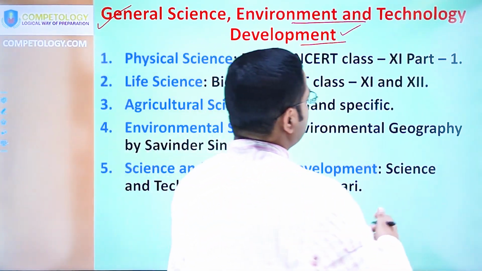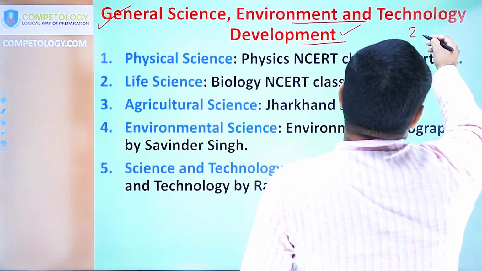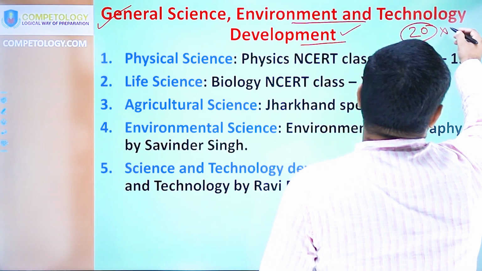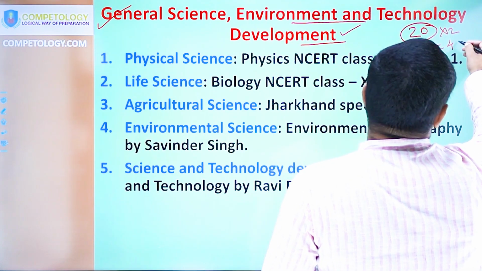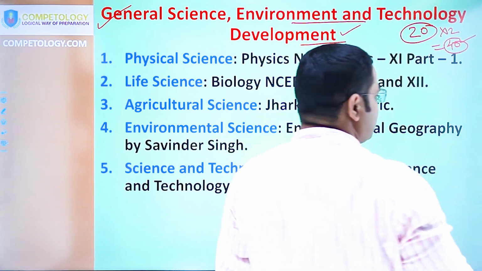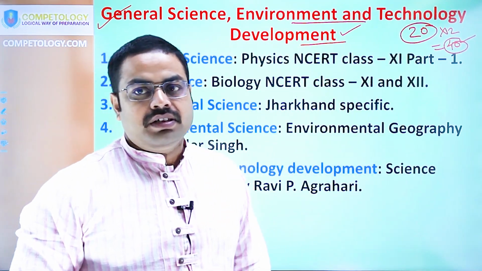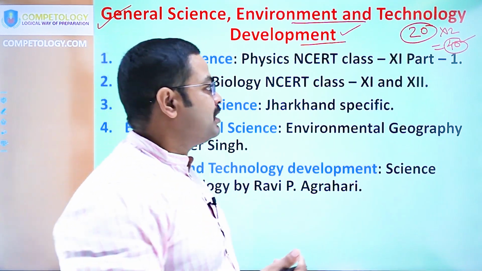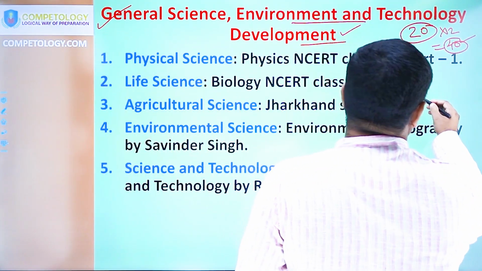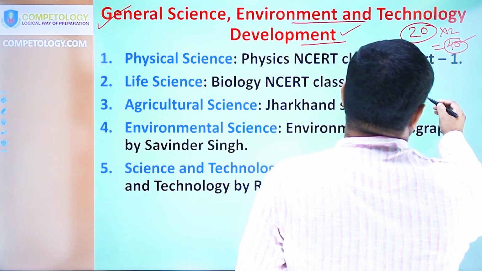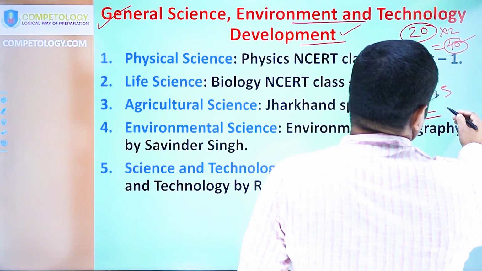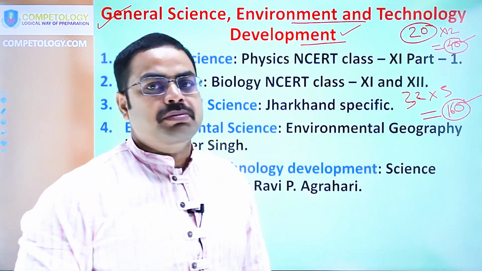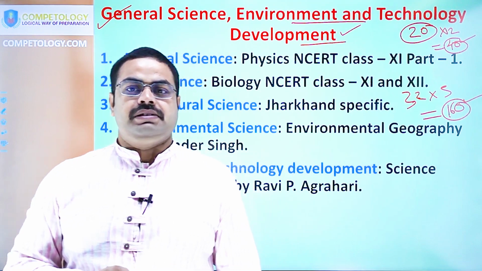And here the questions are divided section wise, and section A, the first section, will be of 20 questions of 2 marks each, that will fetch you 40 marks if you answer all the questions correctly, which is a bit difficult. And thereafter the questions will be of 32 marks each, and there will be 5 sections. So it will be a total weightage of 160 marks, and this will make the complete paper of 200 marks.